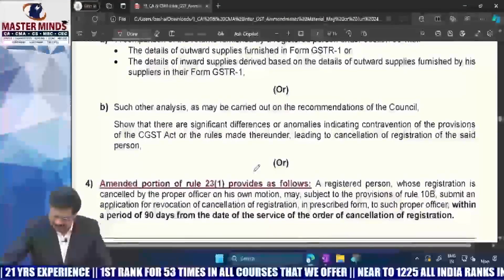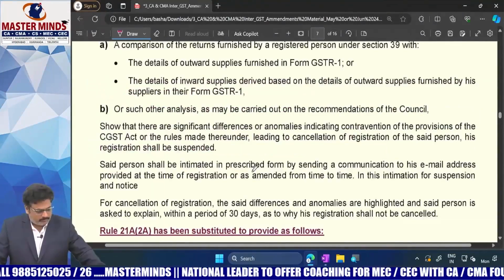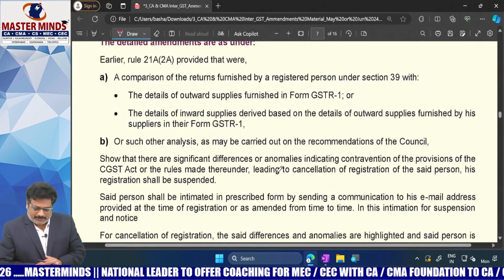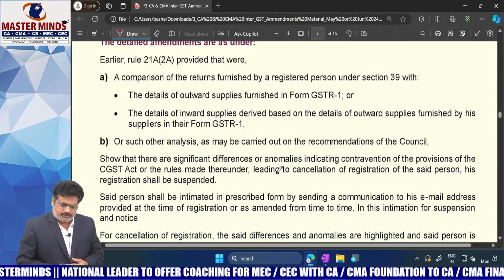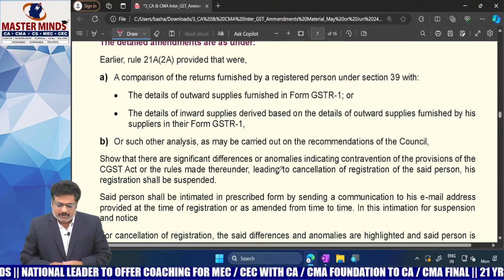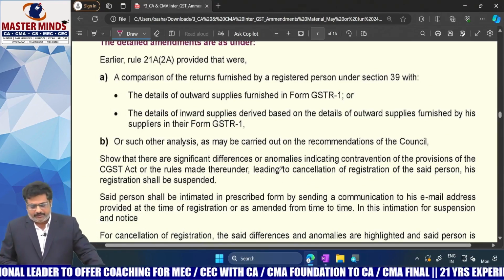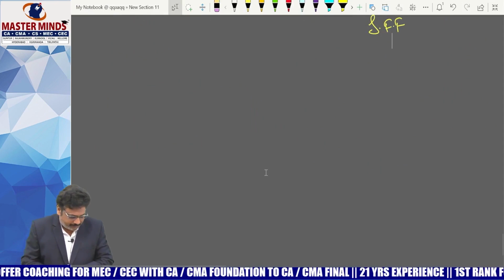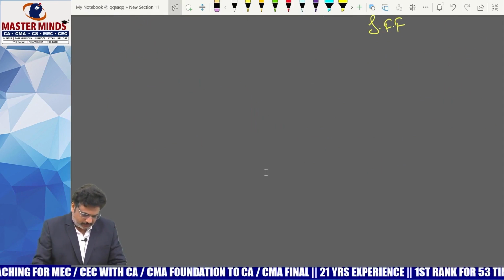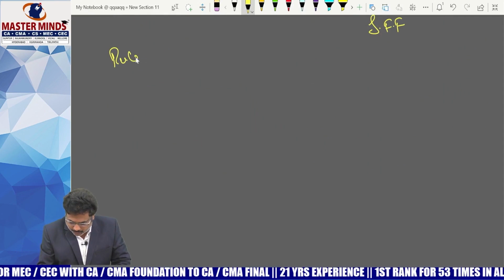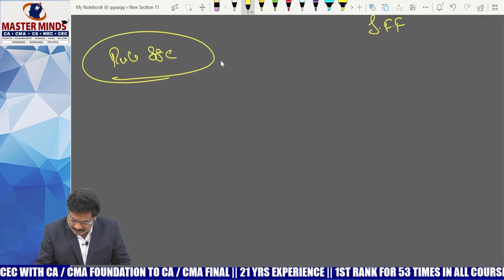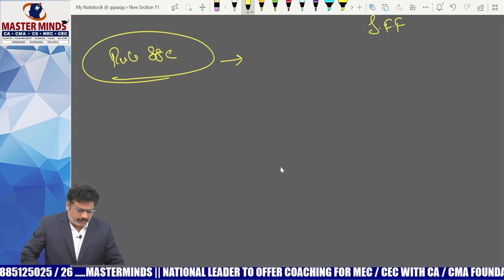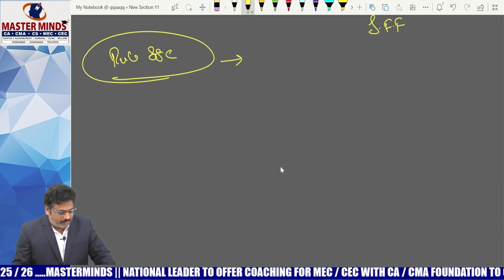GSTR 1. This story will have a discussion later on. This point was actually given in that particular concept, but practical enforcement will not be there with respect to that. Simply, if there is any difference between, this topic is actually in relation to Rule 88C. So this point is basically with respect to Rule 88C.